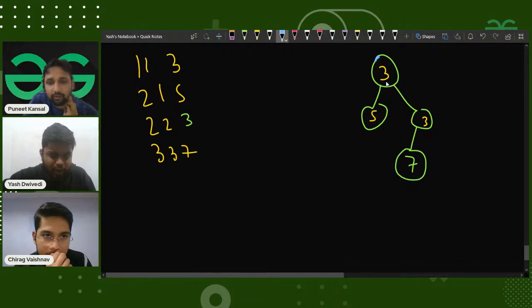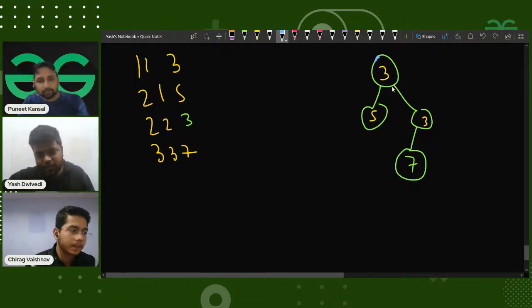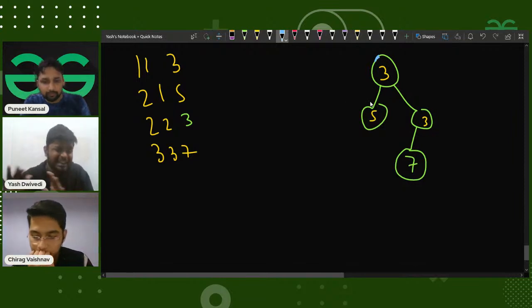So what I wanted to say is, once I have this particular tree with me, what I needed to do was build this tree, right?